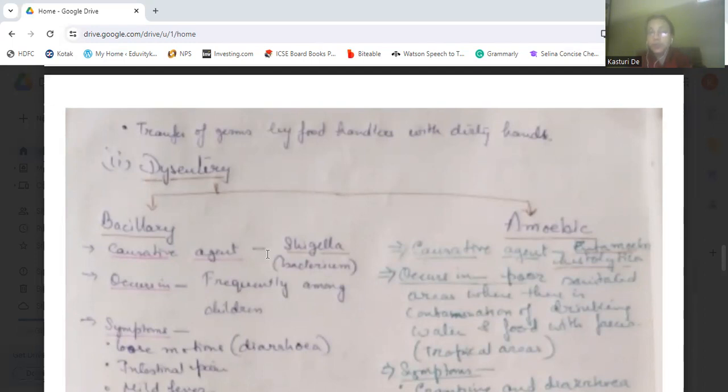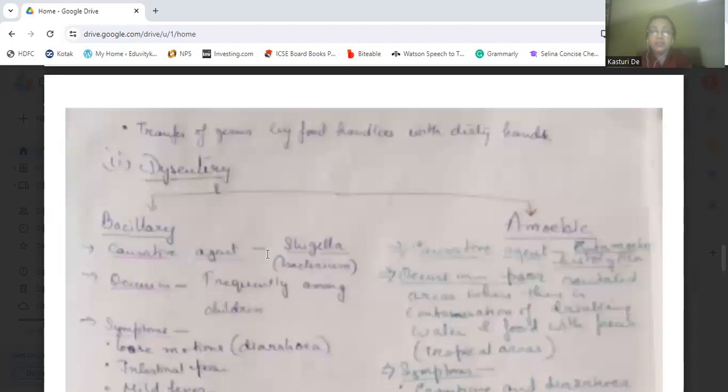It is a protozoan. Bacillary dysentery is frequent among children, whereas amoebic dysentery occurs in poorly sanitated areas where there is contamination of drinking water and food with feces.